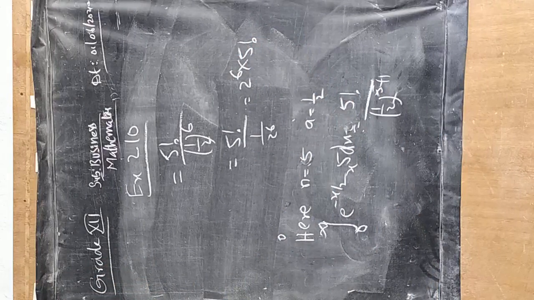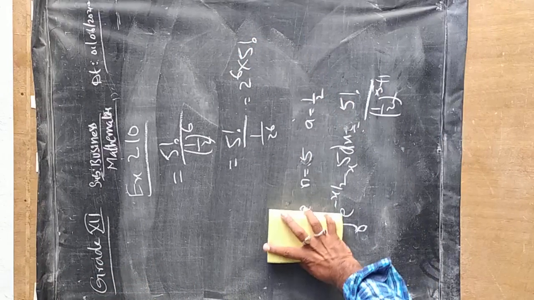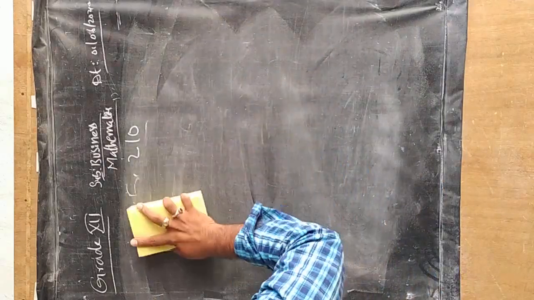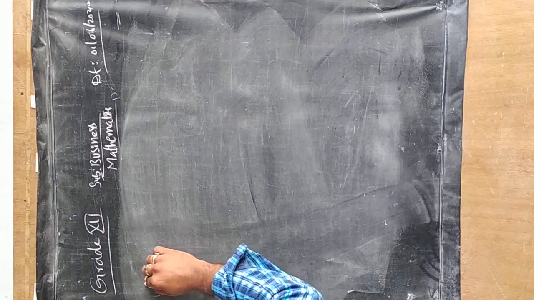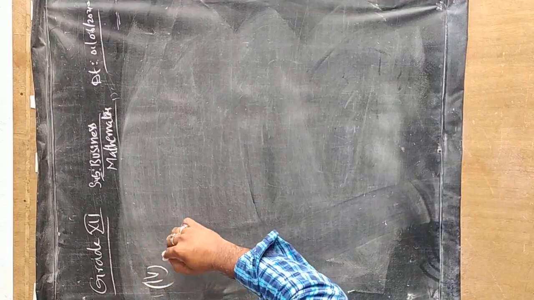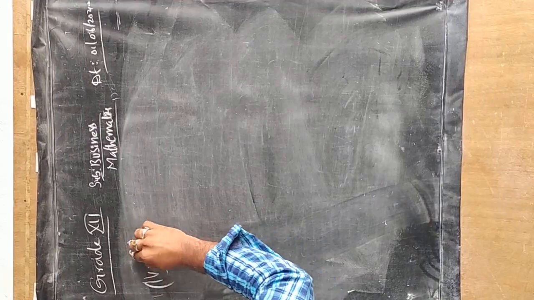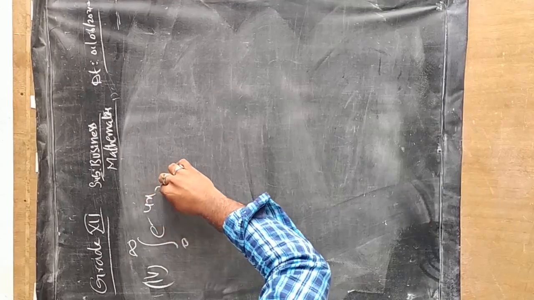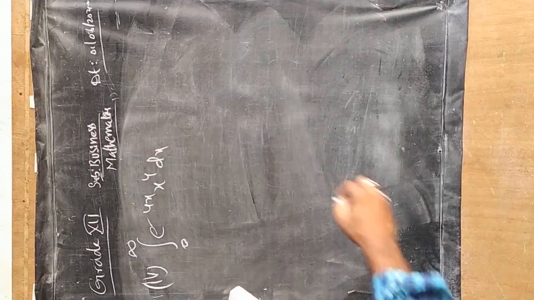Let us take another question. Fourth question, let us take. Integral 0 to infinity e power minus 4x x to the power of 4 dx.